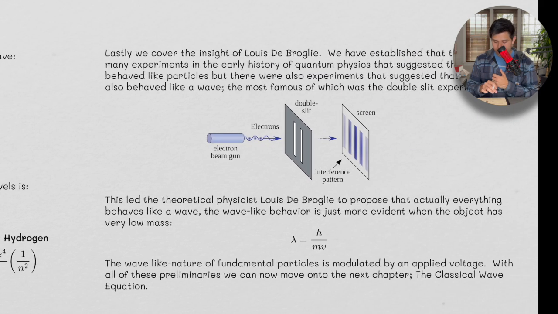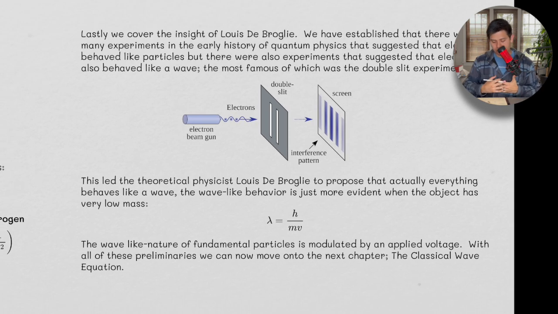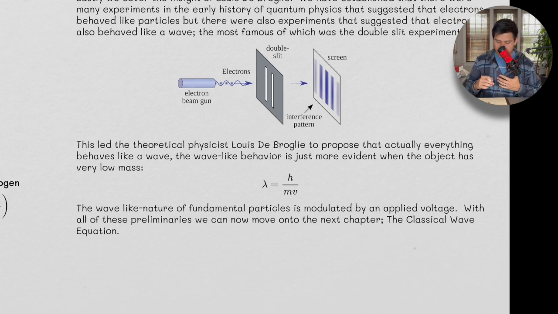But then there's this snafu, and the snafu is the idea of particles also having a wave-like nature to them. And you can ask the question, well, okay, how can a billiard ball be like a wave? Well, this is where Louis de Broglie really established his insight. What he said was that everything has a wavelength. We know from the double slit experiment that electrons have wave-like qualities to them. And what he said basically was that everything behaves like a wave.